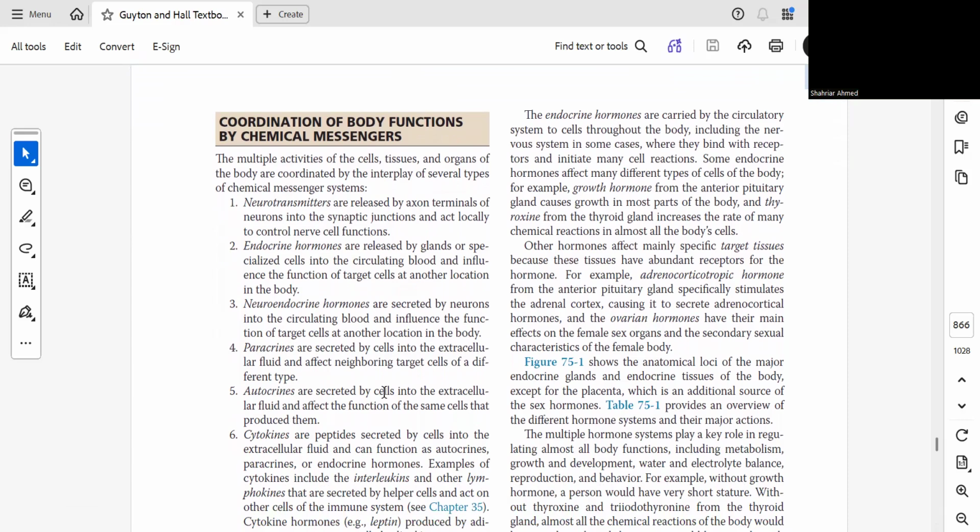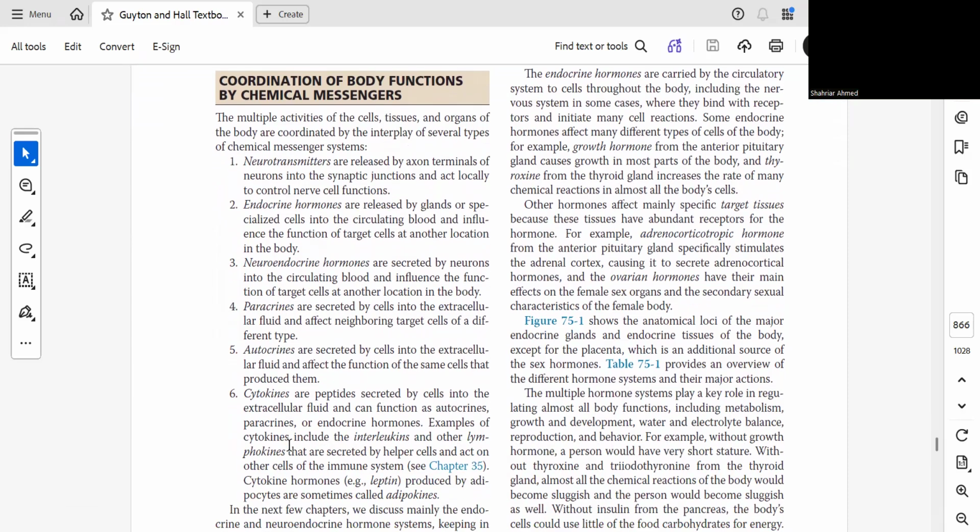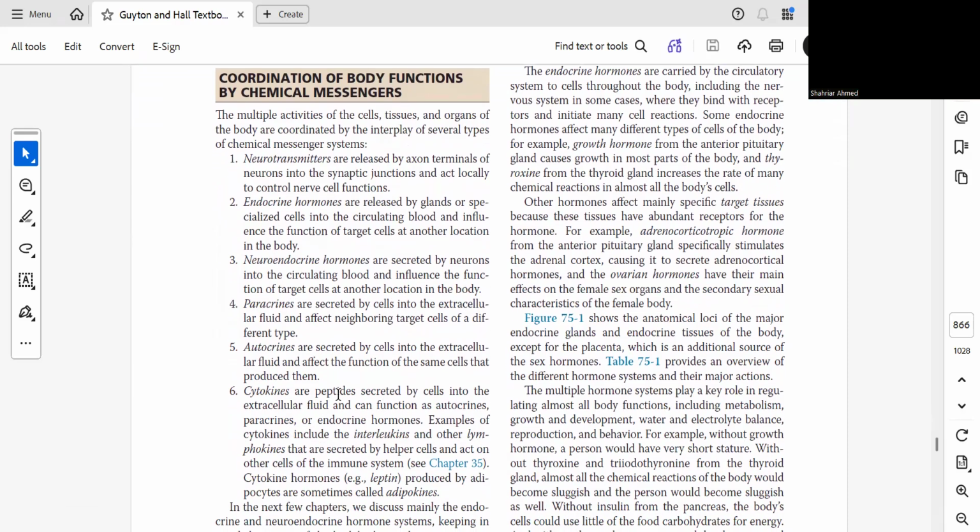Autocrines are secreted by cells into the extracellular fluid and affect the function of the same cell. Cytokines are peptides secreted by cells into the extracellular fluid and can function as autocrines, paracrines, and endocrine hormones.